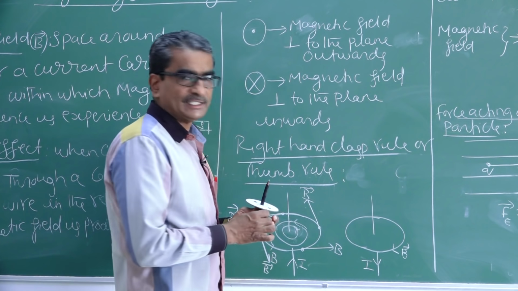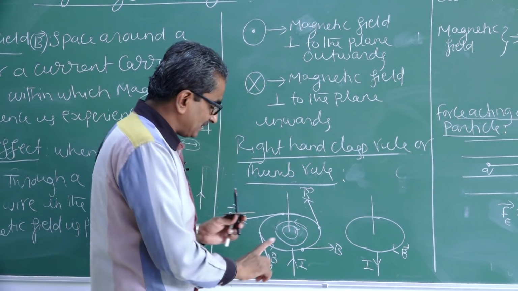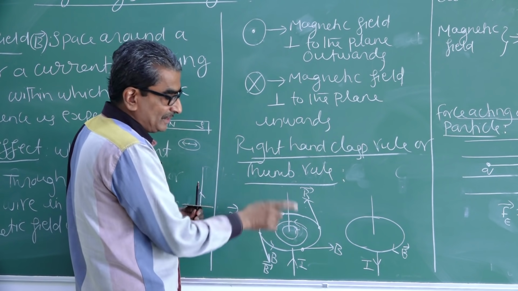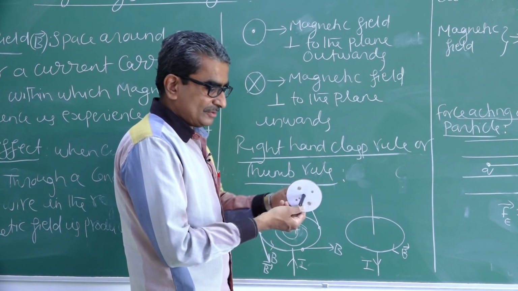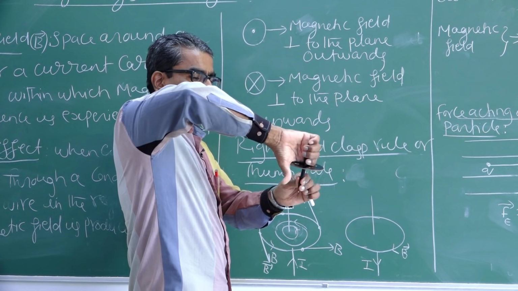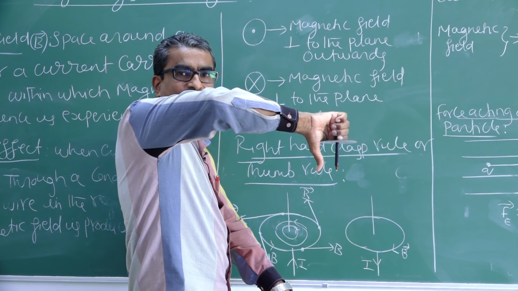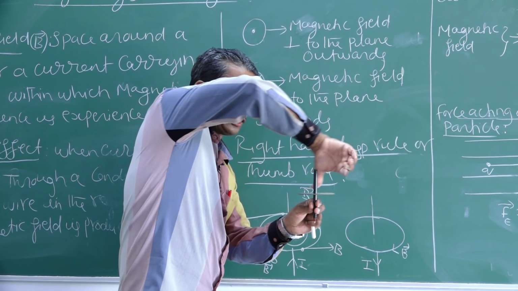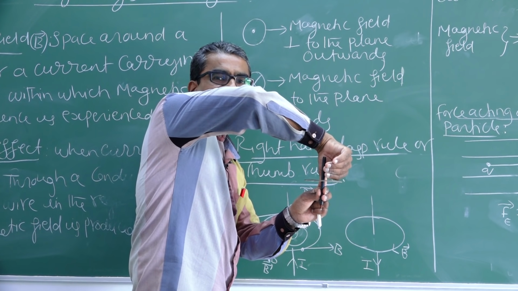So here, in the next figure, I have just reversed the current direction. That means in the earlier case, current used to flow upwards, whereas in this case, current is flowing downwards. Now let us reverse like this. The thumb represents the direction of current, which is downwards. The fingers are clasping like this, so the clasping fingers give the direction of the magnetic field.